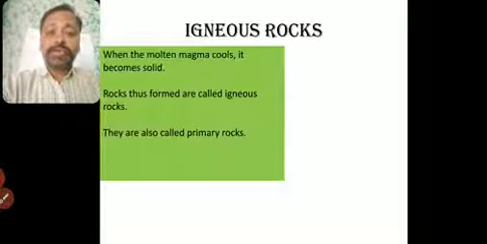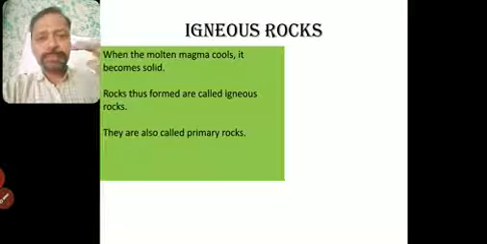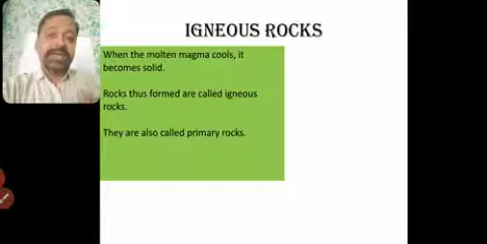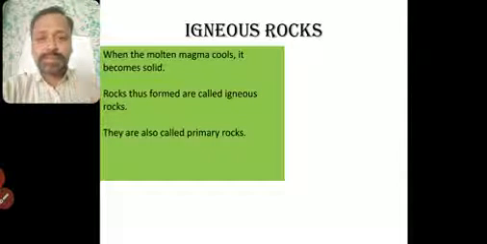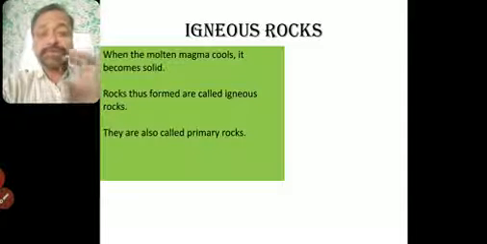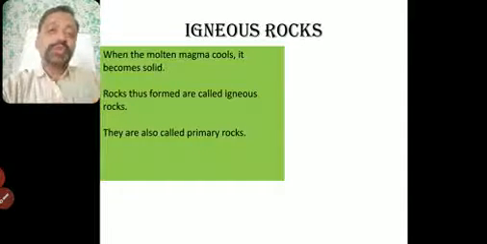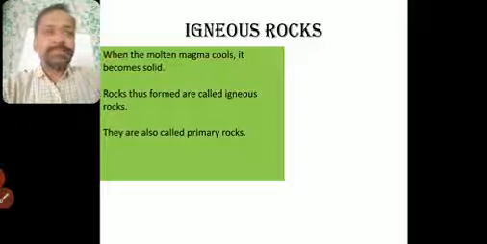They are also called primary rocks because they are the basic first rocks. We'll see how sedimentary rocks and metamorphic rocks are formed, and then we can understand why they are called primary rocks, because those rocks are also made from igneous rocks. How? We'll see this.